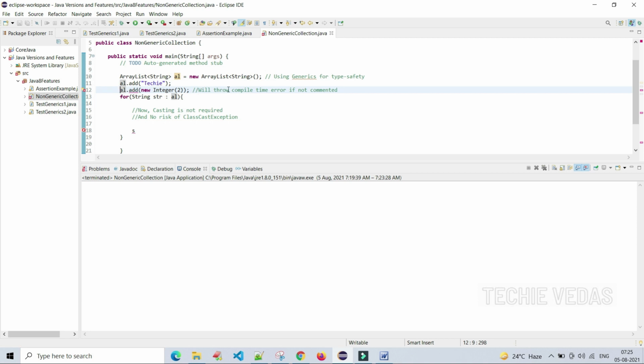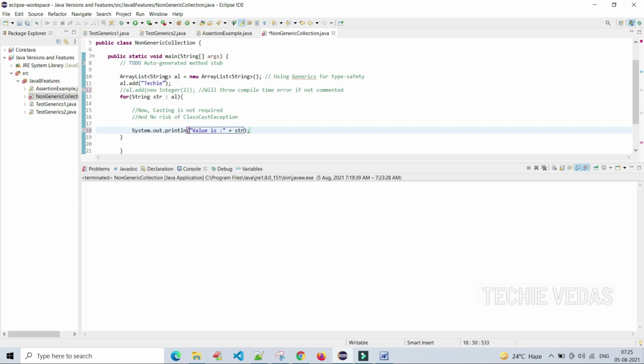What I'm doing here, I'm just commenting this out, and it will print out. Let's see, sysout, value is str.